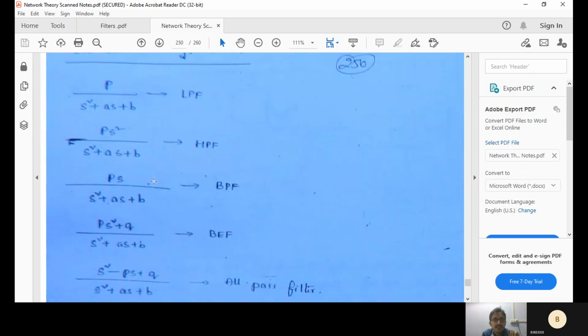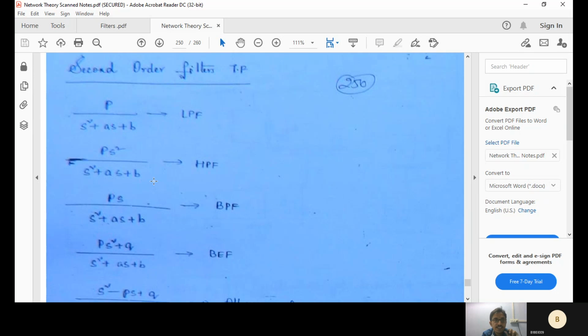Second order filters. By looking at the filter, can we tell whether it is low pass, high pass or band pass? See, simply, S is nothing but j omega. You might have seen this in control systems: S is equal to j omega, your S plane is the imaginary plane, vertical. j omega is related to the frequency, so S is related to your frequency. So in the place of S, you just put frequency.